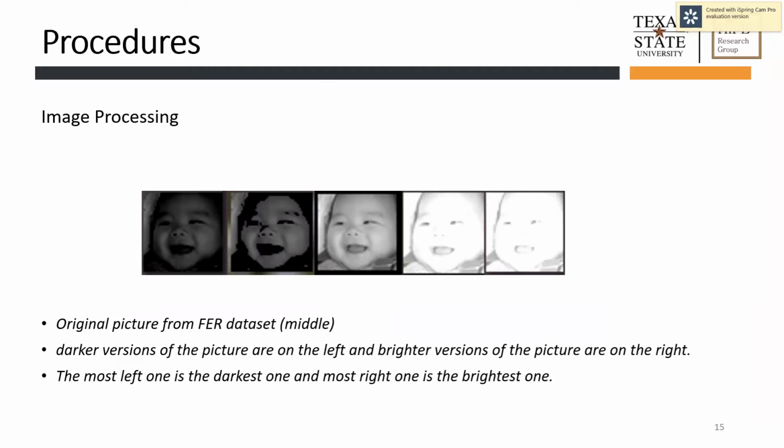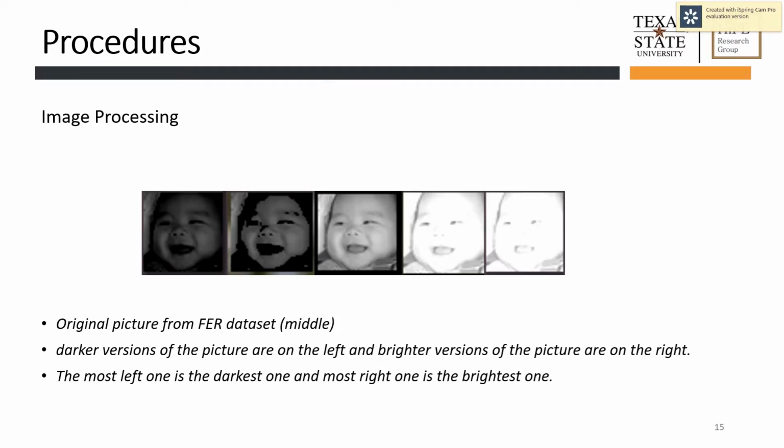As you can see in this picture, the middle one is the original picture from the FER dataset. With image processing using OpenCV, I have created 4 other datasets from this original dataset with different lighting contrasts.